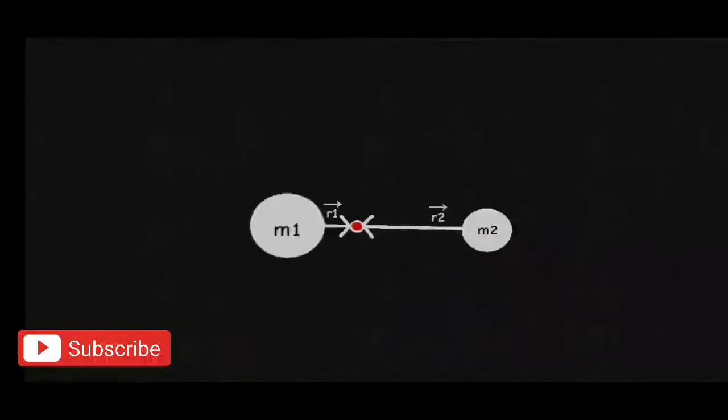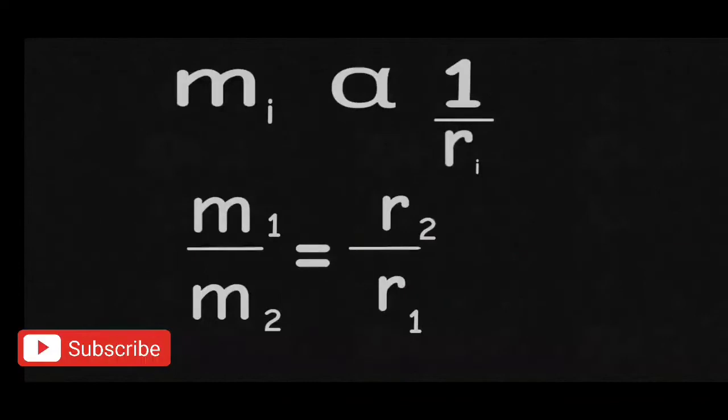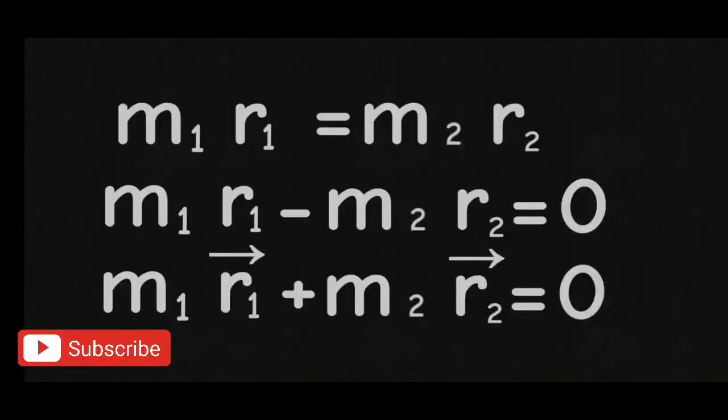The more the mass at a particular point, the closer the center of mass to that point. And assuming COM is a linear function, we get an inverse relation like this. This can be seen as a primitive form of center of mass. By cross multiplying and adjusting, we get m1 r1 minus m2 r2 equal to 0. But since r1 and r2 are in opposite directions, we get m1 r1 plus m2 r2 equal to 0 in vector form. Now we have just proved that summation of mi ri equals 0 for 2 masses.